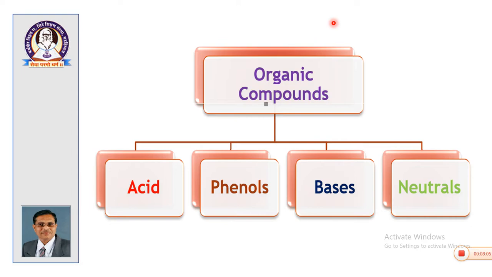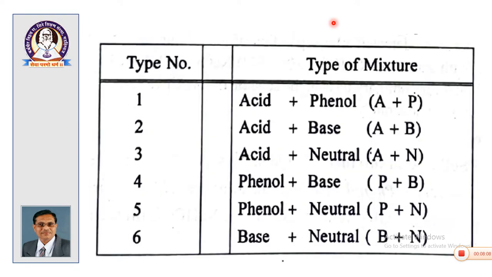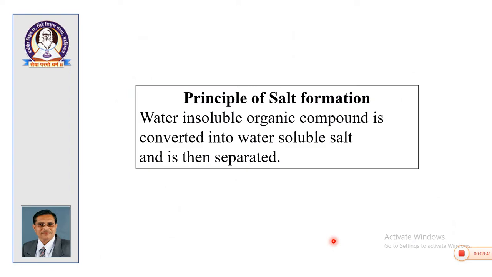So, with these 4 chemical types, the mixture will have these possible combinations: acid plus phenol, acid plus base, acid plus neutral, phenol plus base, phenol plus neutral, or base plus neutral. So, obviously 4 chemical types are there, and there are 6 possible combinations of these 4 chemical types. Out of these 6 types, we are